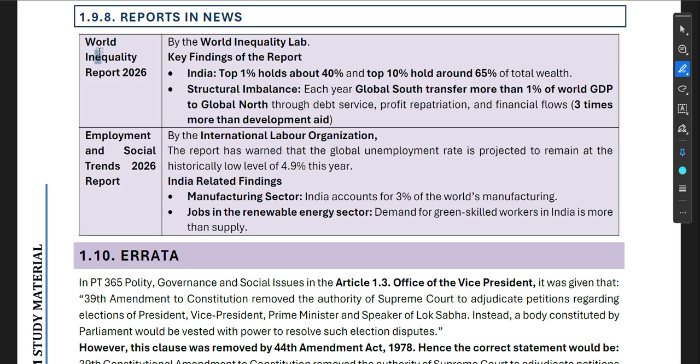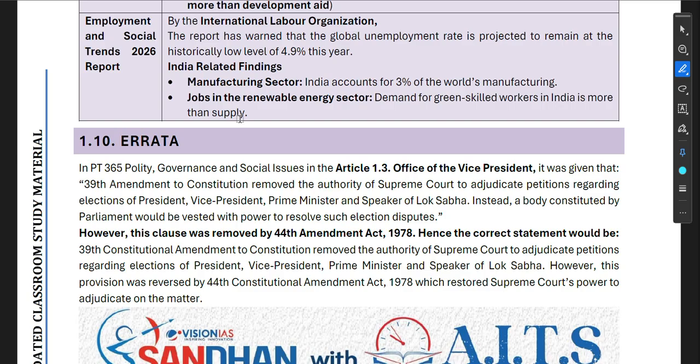Now, reports in news. World Inequality Report 2026, released by the World Inequality Lab. Key findings of the report: the top 1% holds about 40% of wealth in India, and the top 10% hold around 65% of total wealth in India. Structural imbalance: each year the Global South transfers more than 1% of world GDP to the Global North through debt service, profit repatriation, and financial flows, three times more than development aid.